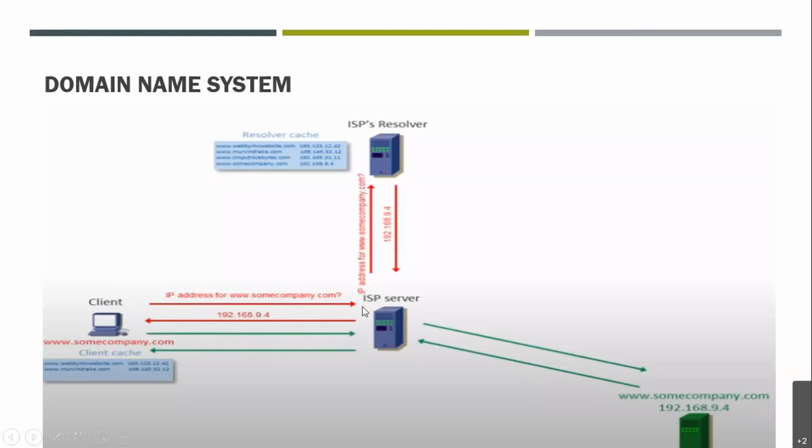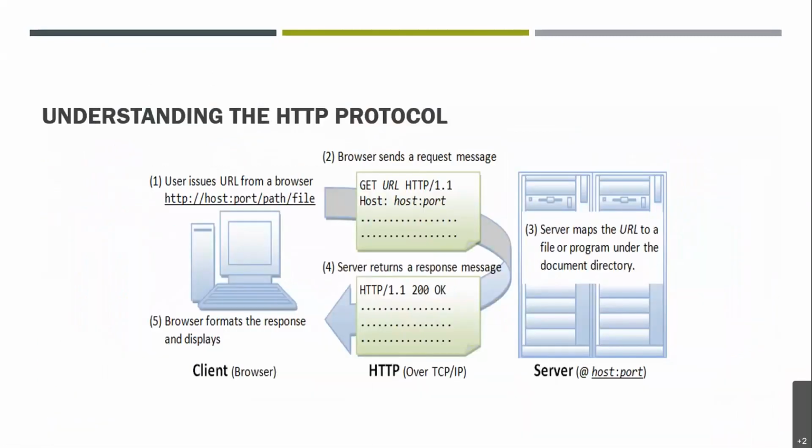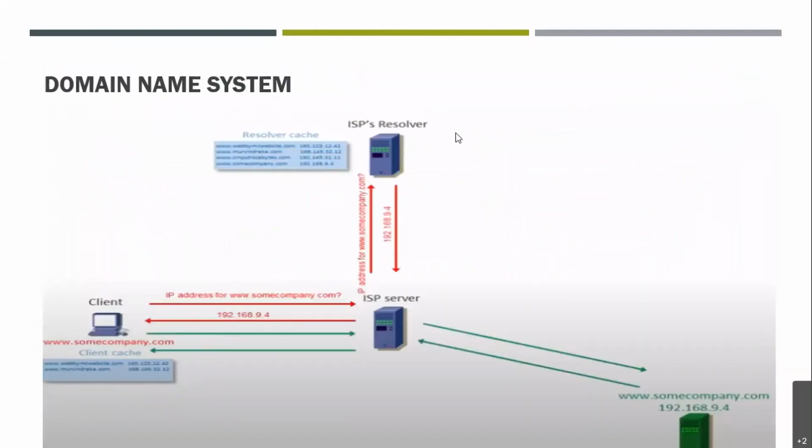Now it is checking whether this IP address is present or not. Then it will go to the IP resolver. Here you can see the IP resolver. This is the IP resolver cache, wherein it has a list of all the URLs and their IP addresses.